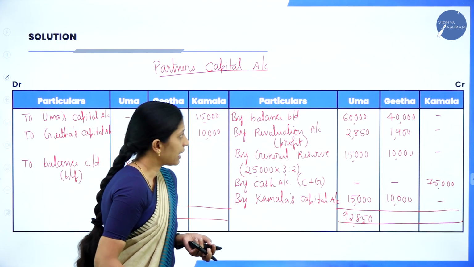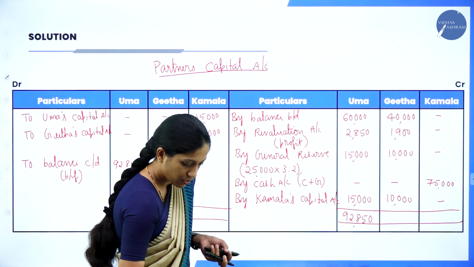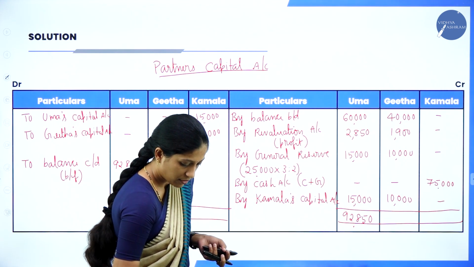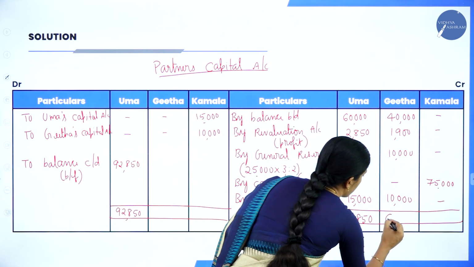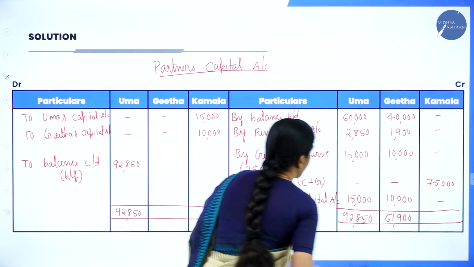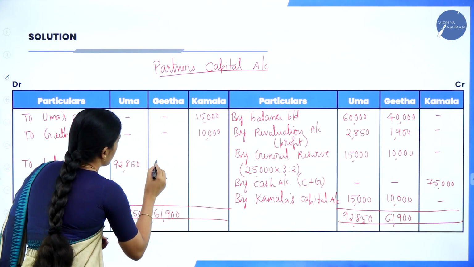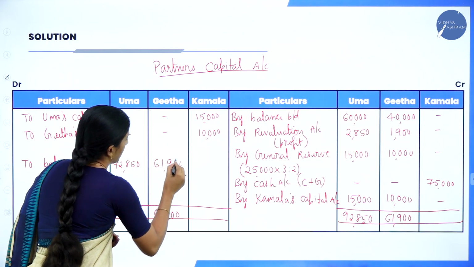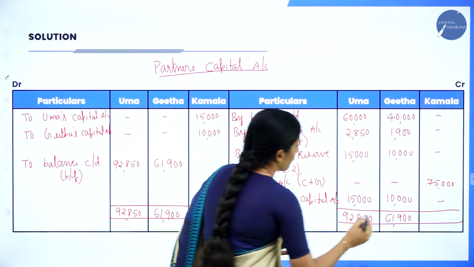In the same way, Geeta: 40,000 plus 1,900 plus 10,000 plus 10,000, so it is 61,900. Here also 61,900, and the balancing figure is also 61,900. Now coming to the next one, so we have 75,000.